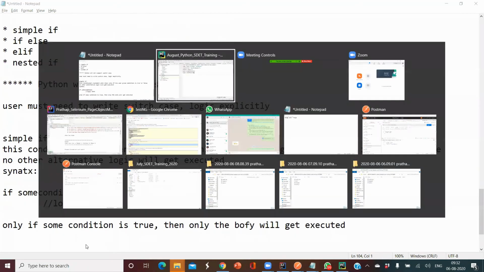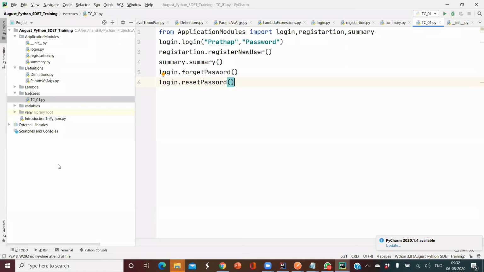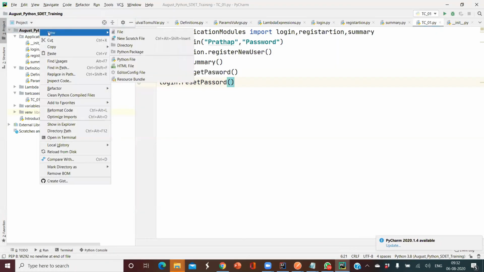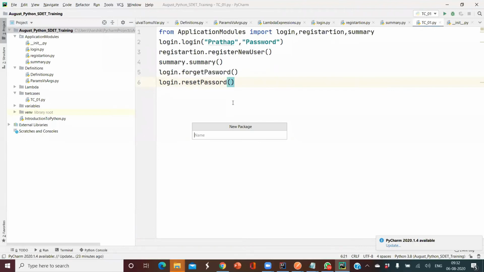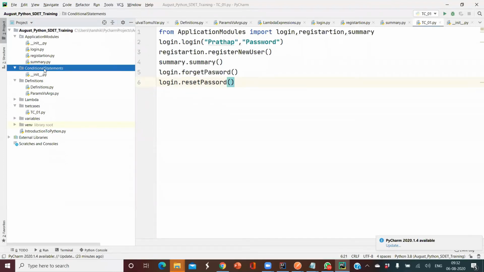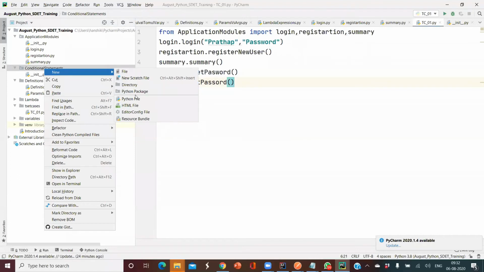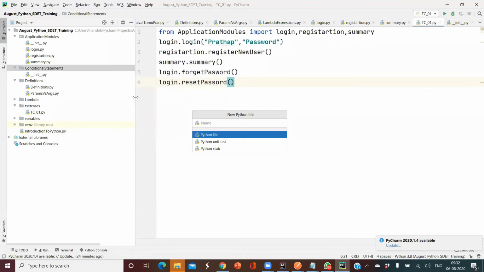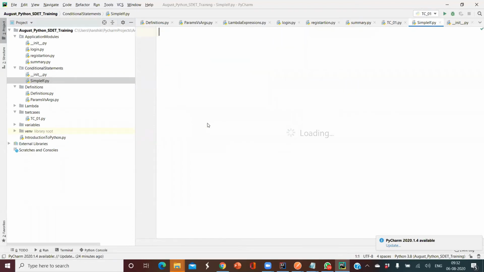Okay. So now let's go and see how to implement it. I'm going to create a new Python package called conditional statements, and a Python file here. I'm going to name it simple if.